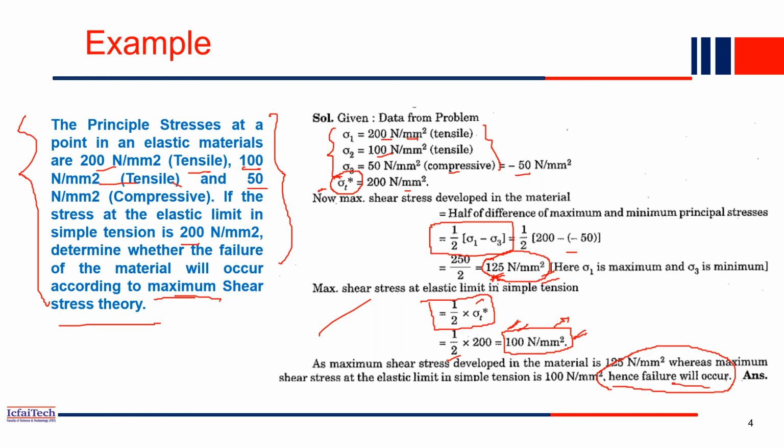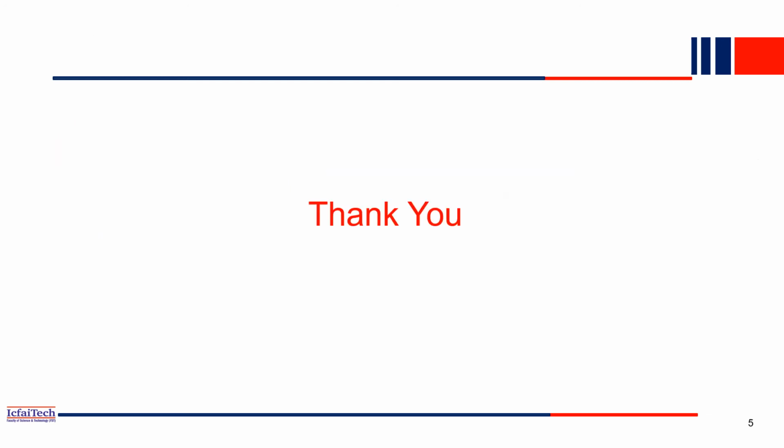So in real life we have to apply all the theories and check whether our material is safe in all of them. If it is safe, then only the design is approved. If failure occurs in any of the failure theories, then we have to redesign our structure. Thank you.